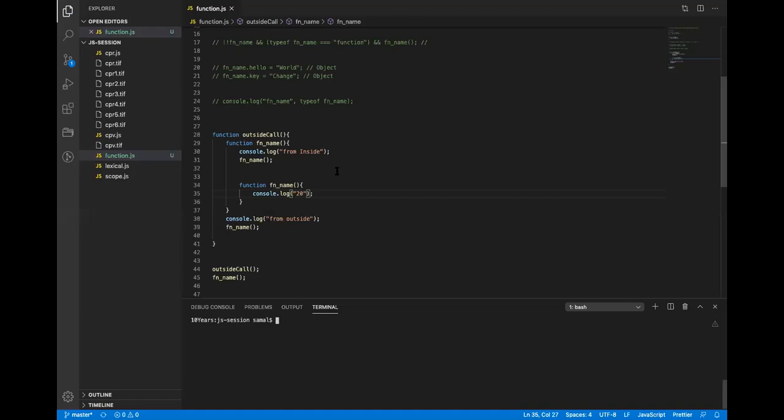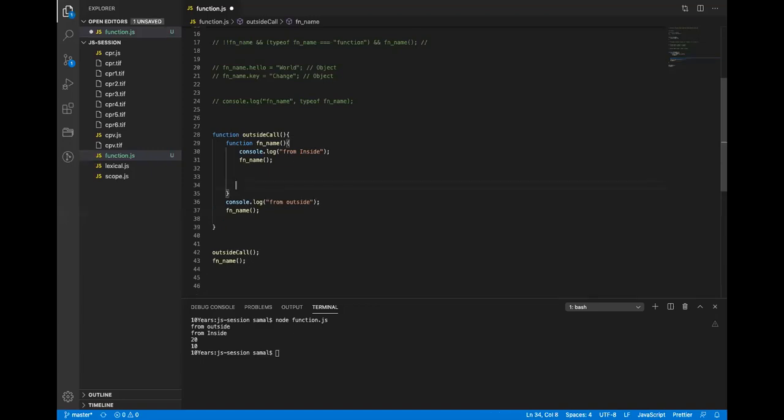It will basically print from outside, from inside, 20 and 10, right? Yes, 20. So what really happened is that this function now saw there is a definition inside the function, so it will not go to the parent. If I remove this, then it becomes recursive. This is how scope applies to functions.